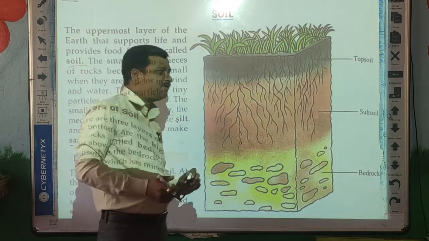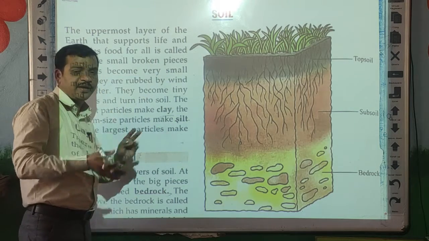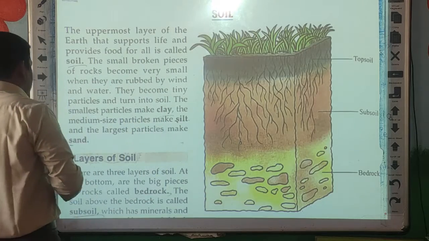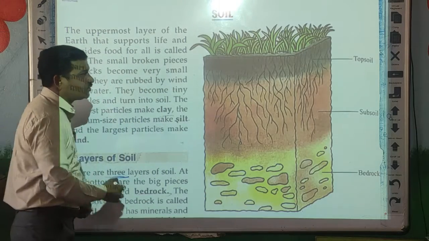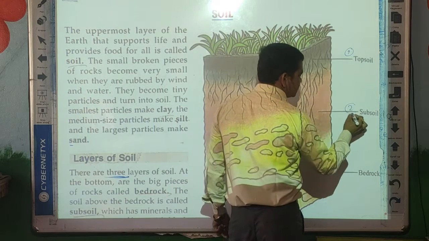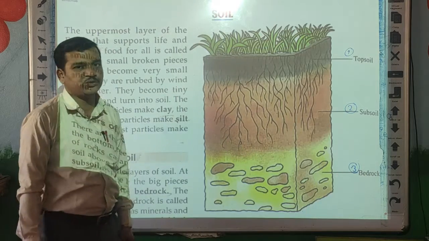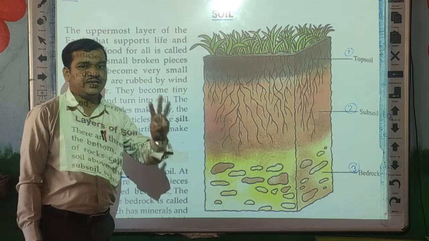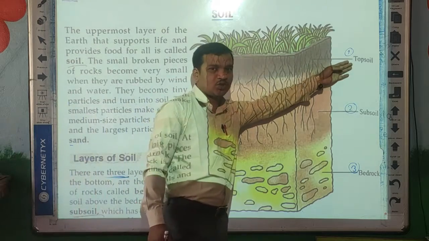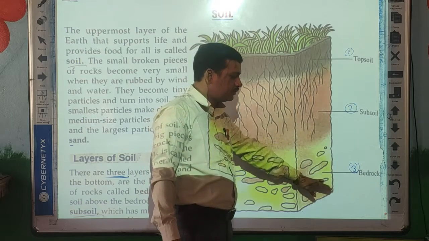We can start from the bottom, or you can start from the top. You can start from any. So there are three layers. How many layers of the soil? Three layers of the soil: top soil, subsoil, and bedrock. First one, top soil. Second one, subsoil, and third one, bedrock.